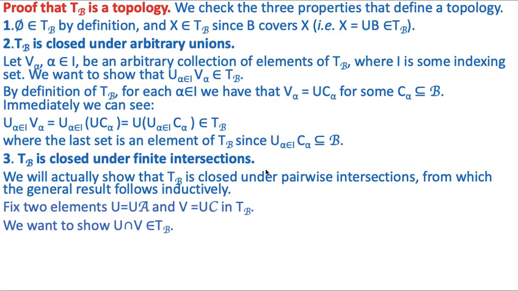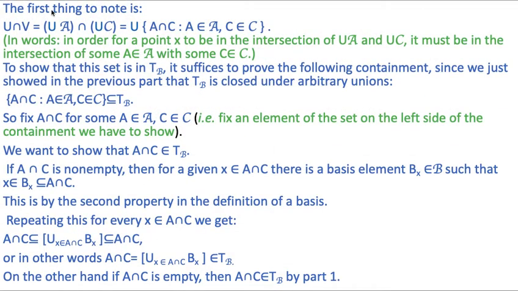Now the third property to prove that TB is a topology is that TB is closed under finite intersection. We will actually show that TB is closed under pairwise intersection, for which the general result follows inductively. Suppose we fix two elements, let U equal the union of A and V equal the union of C in TB. Now we want to show that U intersection V belongs to TB. The first thing to note is that U intersection V is equal to the union of A intersection the union of C, because U is equal to the union of A and V is equal to the union of C.